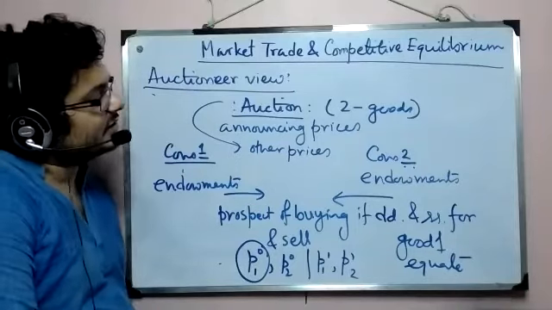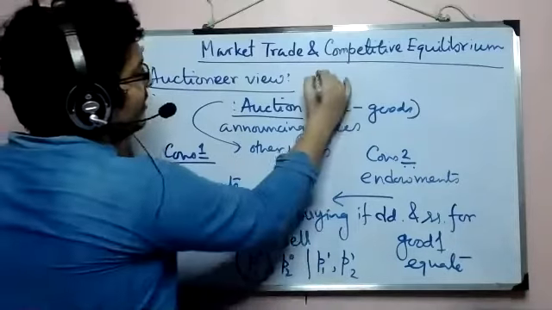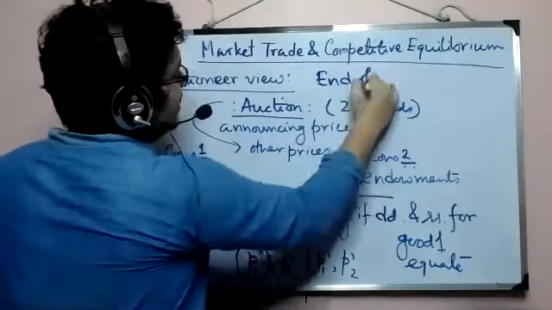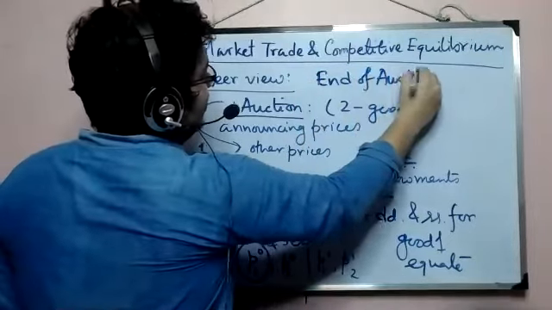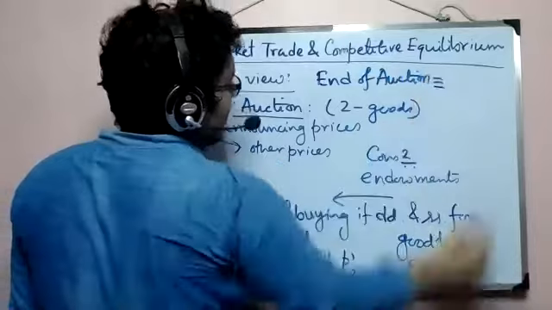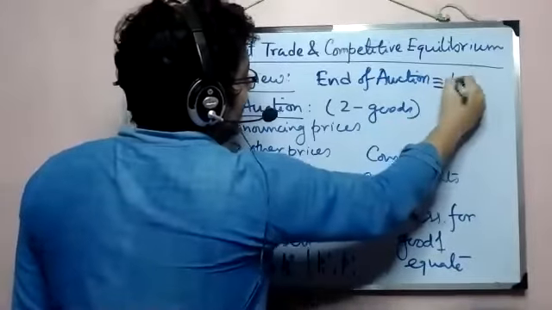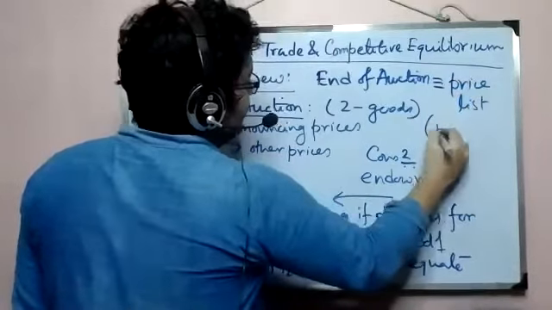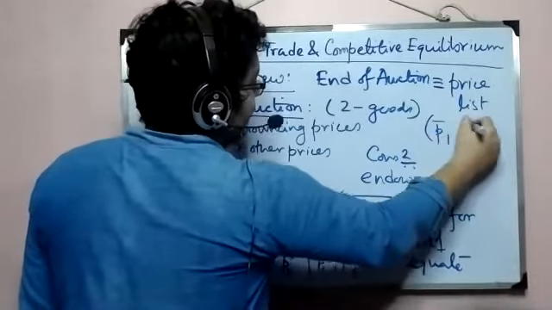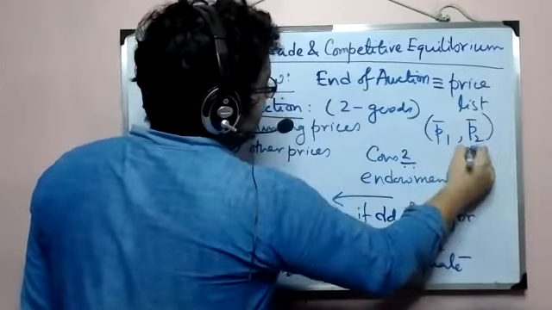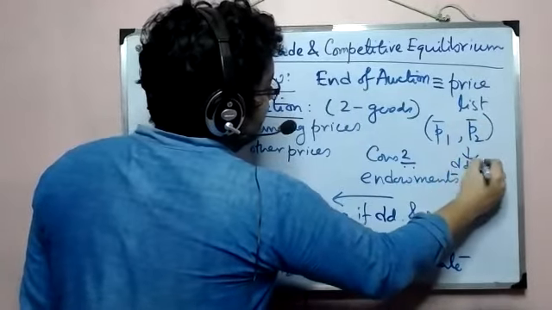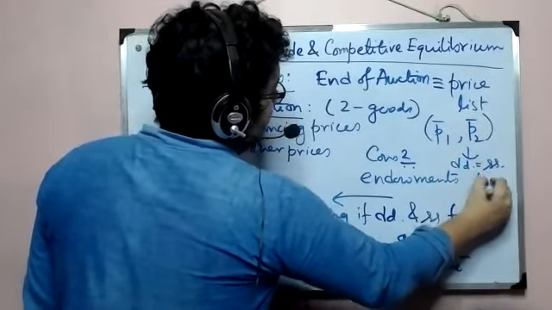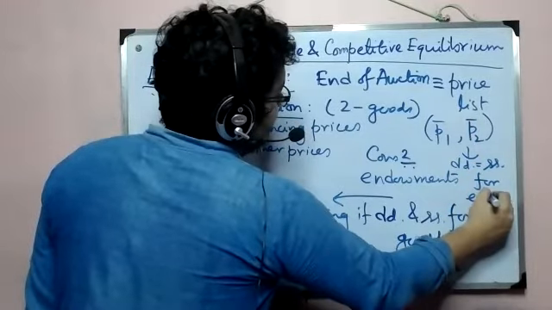And when will it end? The end of the auction is happening when we have a price list, something like a P1 bar and P2 bar, at which demand equals supply for each good.